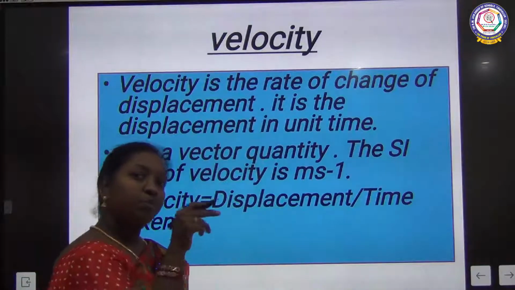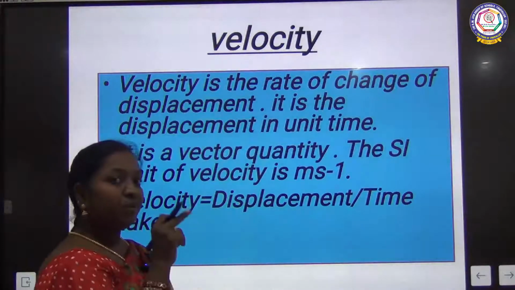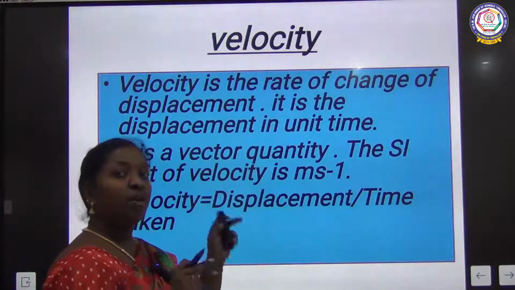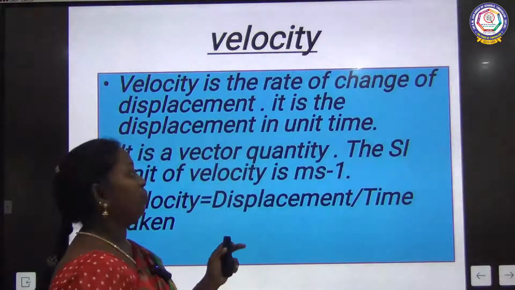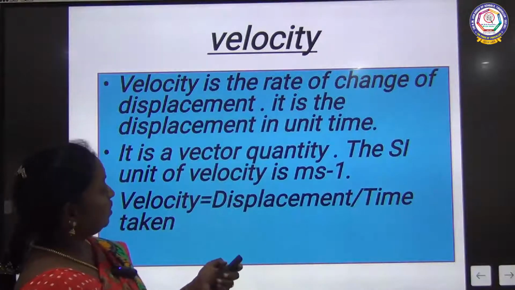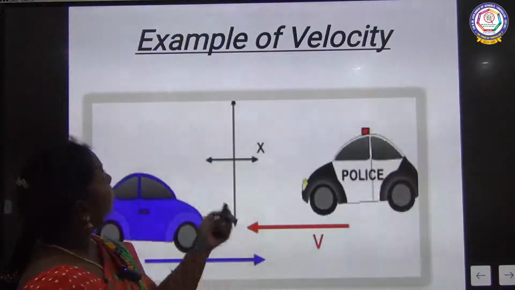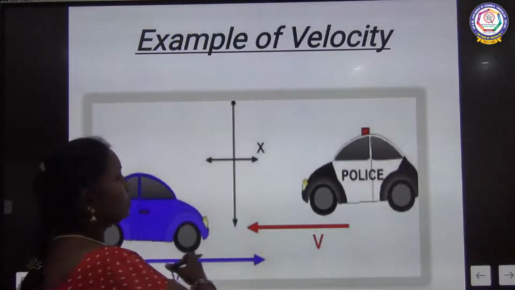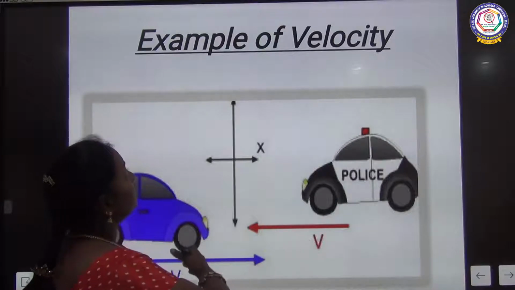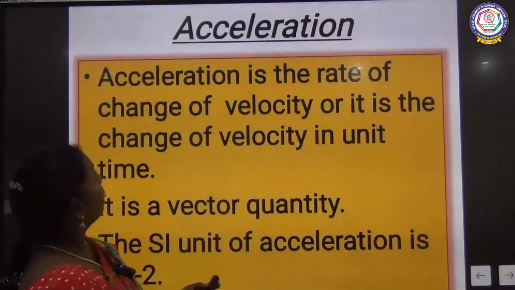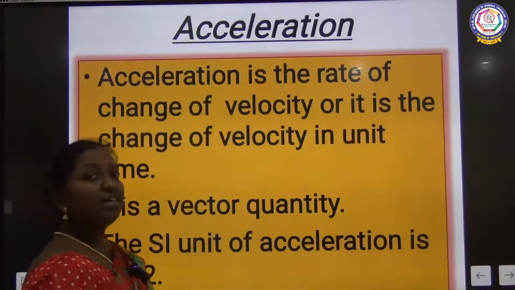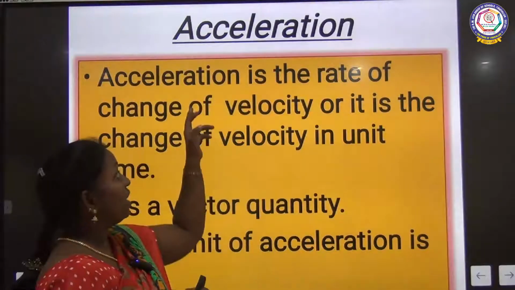The SI unit is the same for speed and velocity. Speed is distance by time, velocity is displacement by time. Next, we are going to see these examples of distance and displacement. Next, the third type of motion is represented by acceleration.